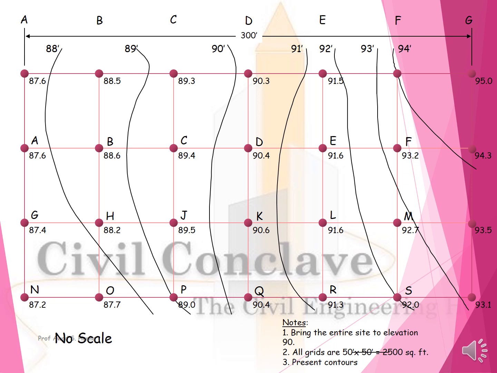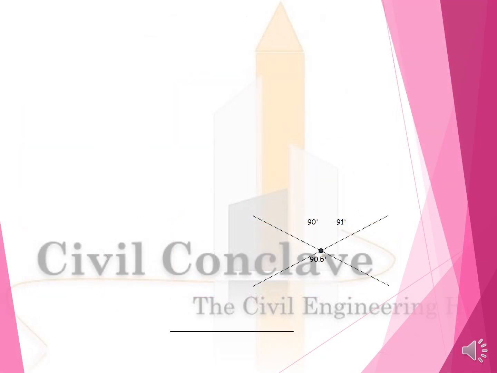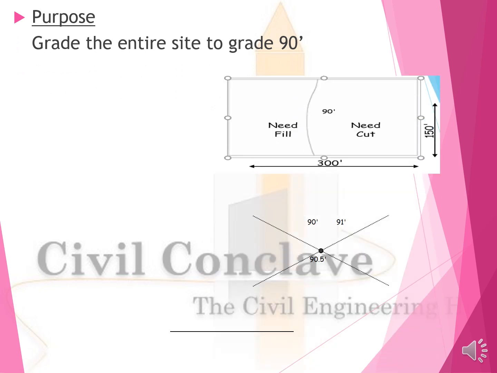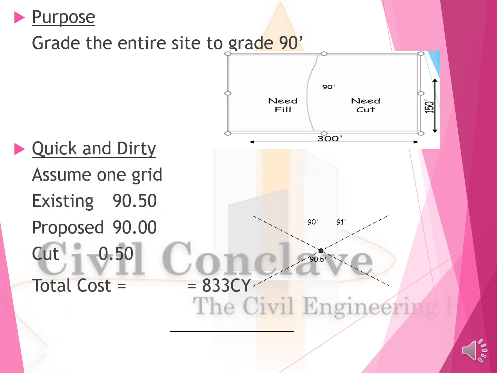Notes. Bring the entire site to elevation 90, that is the general level. All grids are 50 by 50 feet. This is the present contour survey. Purpose: grade the entire site to grade 90 feet. See, like this, this is a 90. Need fill, need cut, which I show you, 300 by 150 feet.